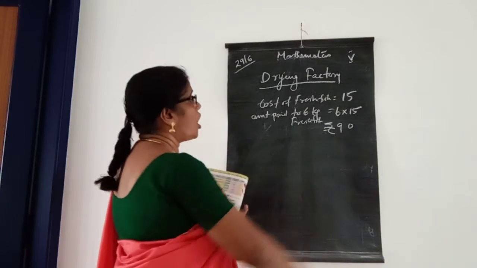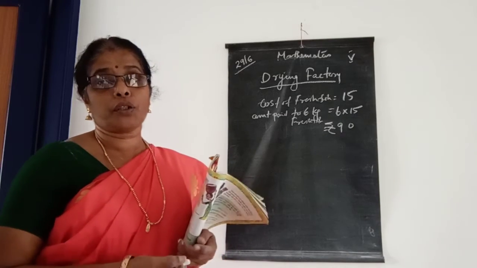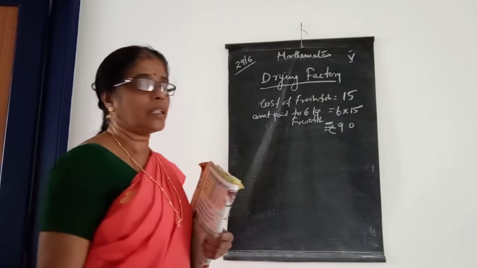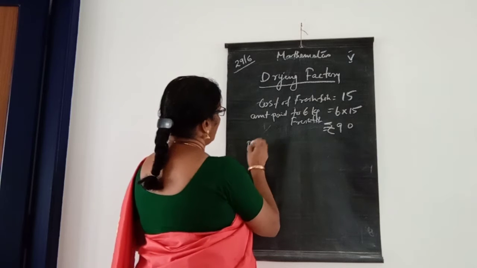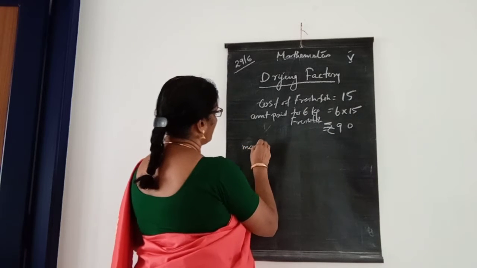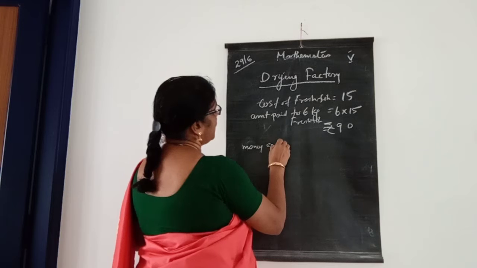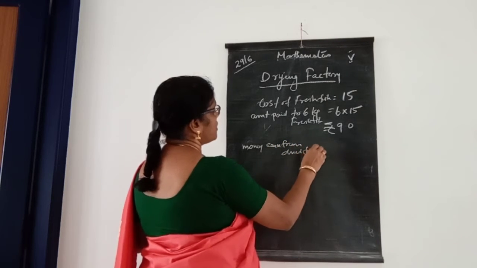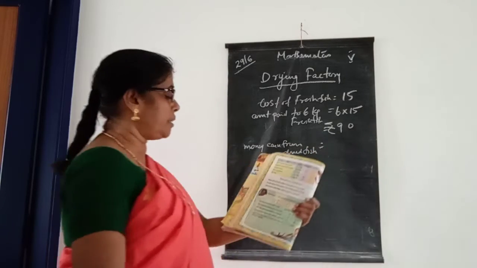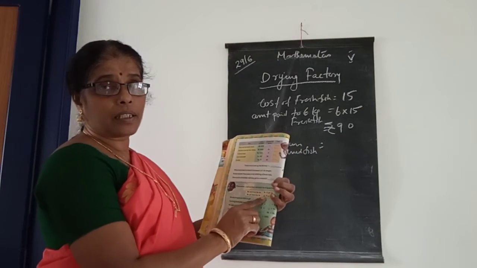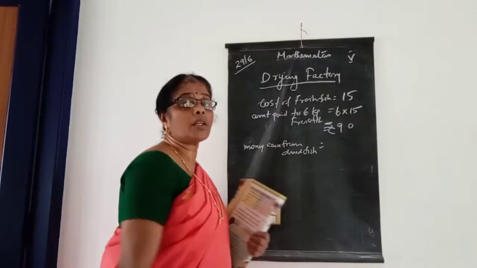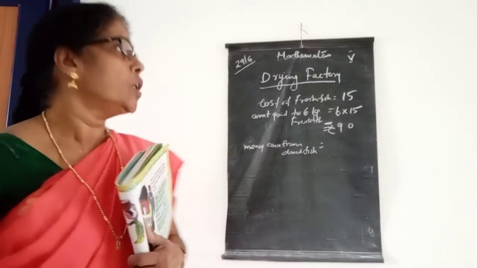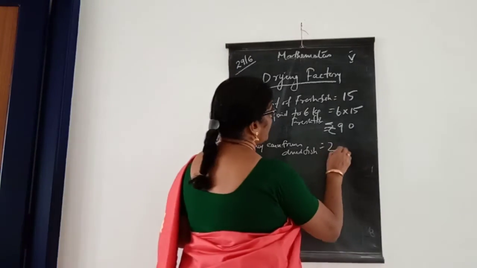Okay. Then how many kilogram of dried fish will you get? From this 6 kilogram you will get 2 kilogram, isn't it? Then the money earned from dried fish is equal to, what is the cost of dried fish, children? 70 rupees, isn't it? Then how many kilogram of dried fish did you get? 2 kilogram from 6 kilogram, isn't it? So 2 into 70.